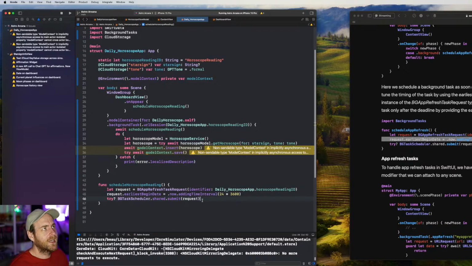So remember back in the day, I mean, it still happens now, I guess, but Uber had this thing where they would track the user's location after they'd been dropped off. That was a big thing in the news where someone discovered that Uber were watching where users went for something like 30 seconds after they got dropped off. There's a max amount of time the app will allow background work to continue once the app has been closed. So there are some limitations around that, and that's why we've got this earliest begin date.